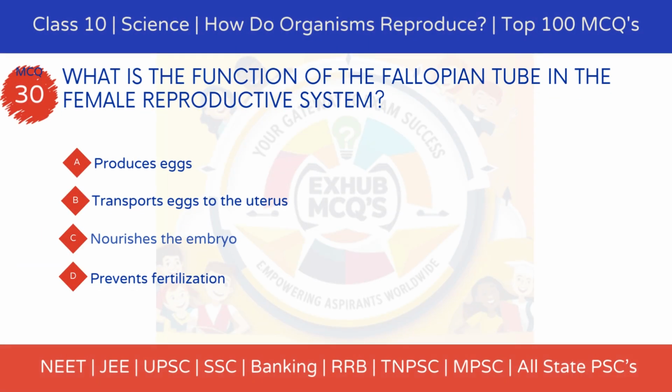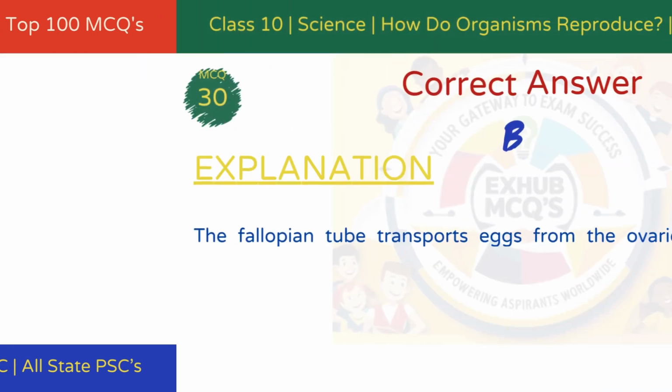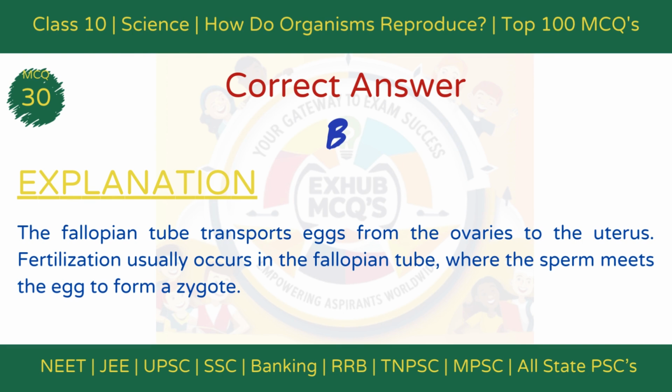What is the function of the fallopian tube in the female reproductive system? Option A, produces eggs. Option B, transports eggs to the uterus. Option C, nourishes the embryo. Option D, prevents fertilization. The correct answer is option B, transports eggs to the uterus. Explanation: the fallopian tube transports eggs from the ovaries to the uterus. Fertilization usually occurs in the fallopian tube, where the sperm meets the egg to form a zygote.